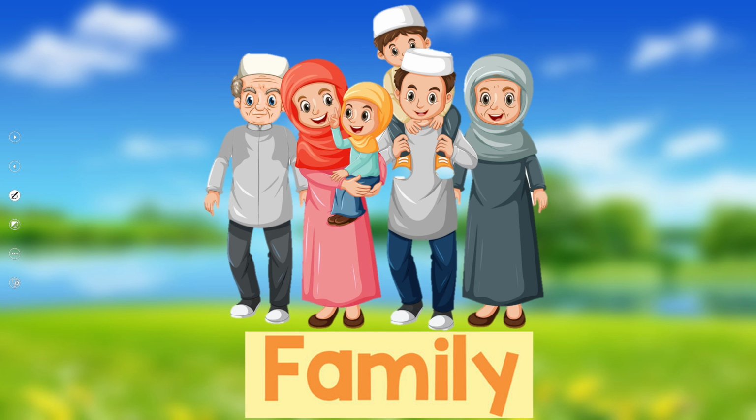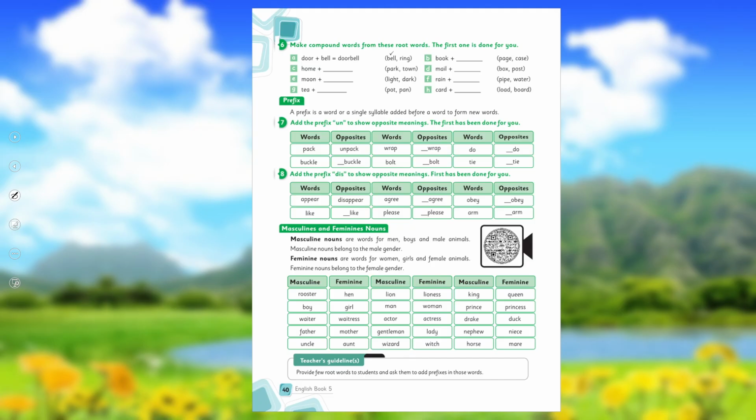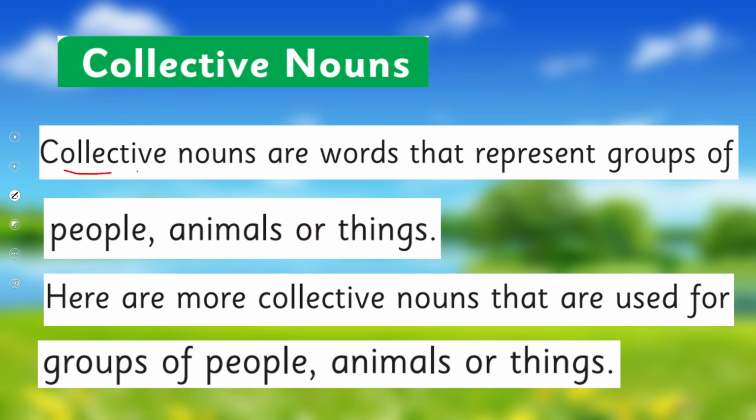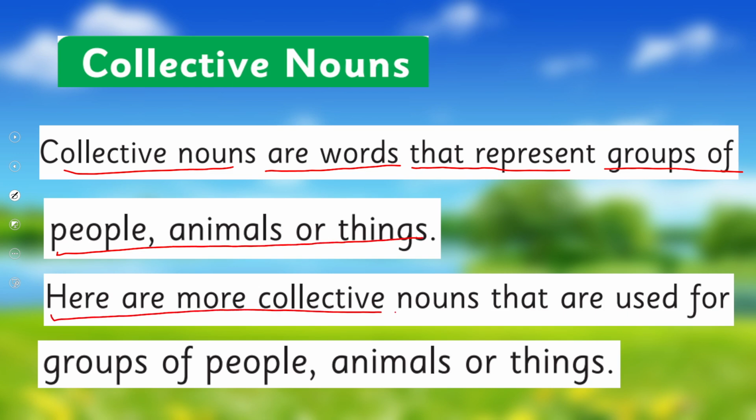Here is the example. When I say family, there are all the people which are included. They are grandparents, parents, children. So all together they make a family, and they are more than one person, but this one word is referring to them. That's why this is a collective noun, right? So let's see what your book says about it. Collective nouns are words that represent groups of people, animals, or things. Here are more collective nouns that are used for groups of people, animals, or things.